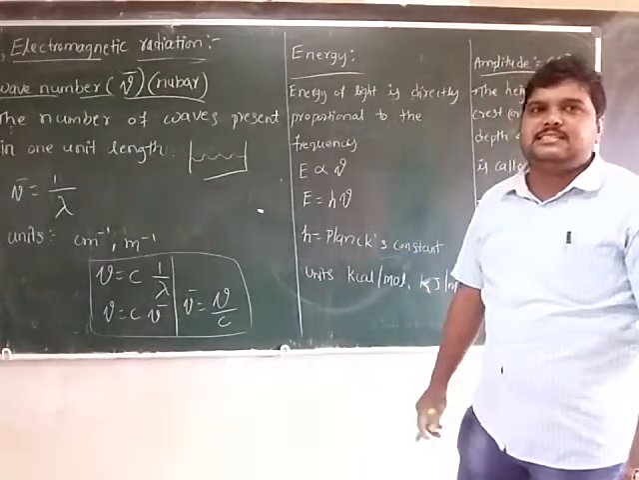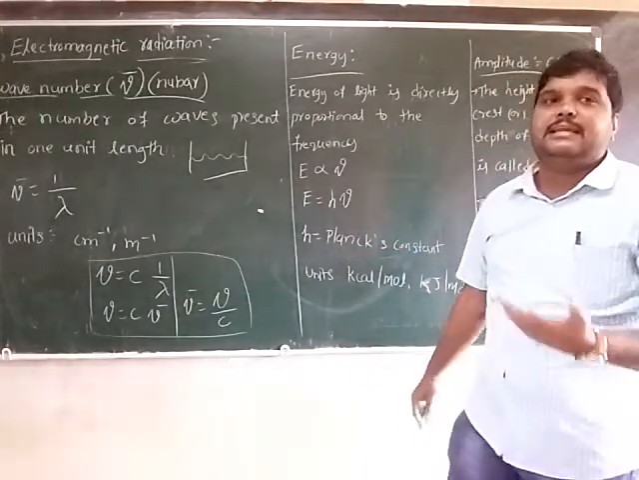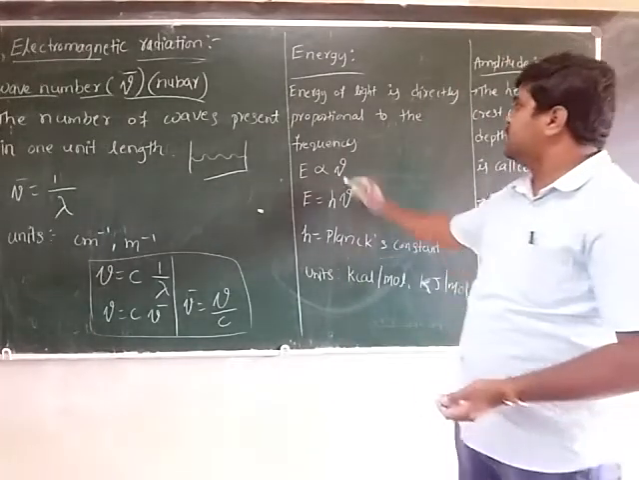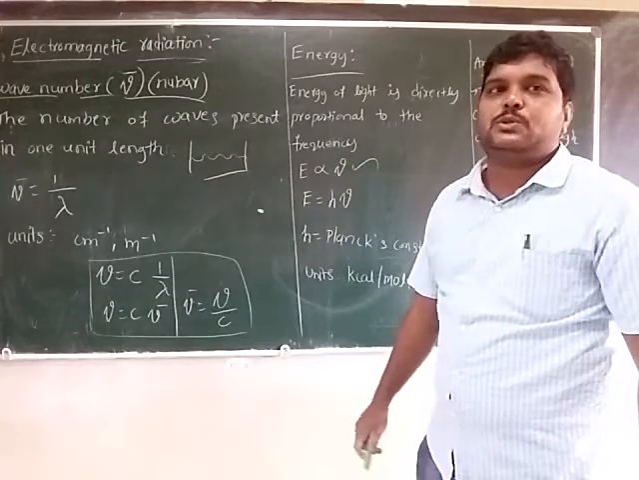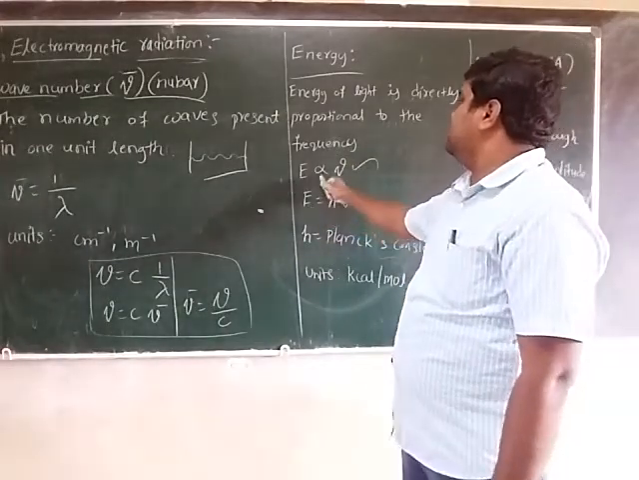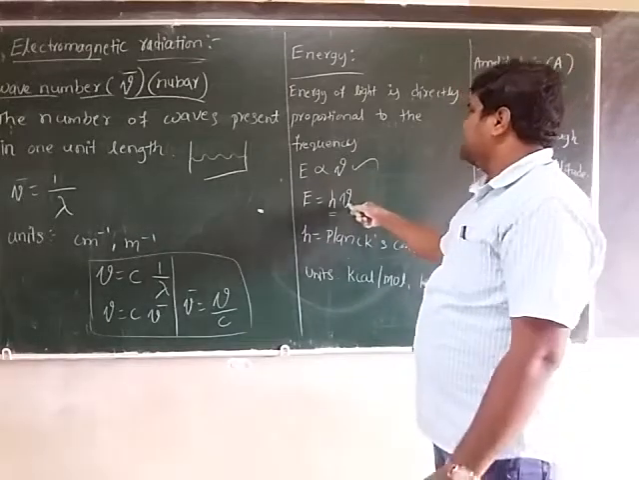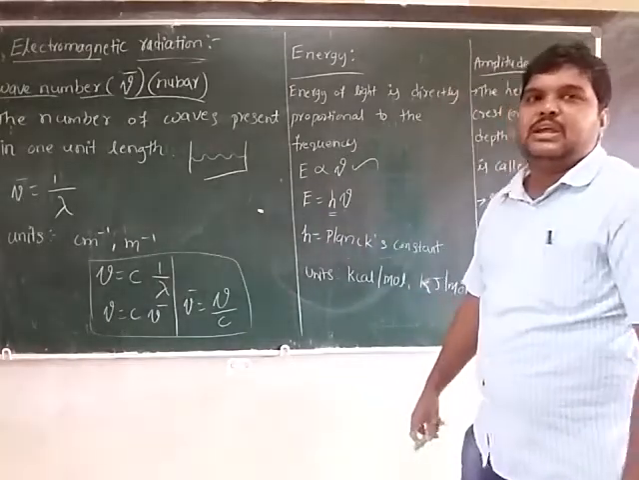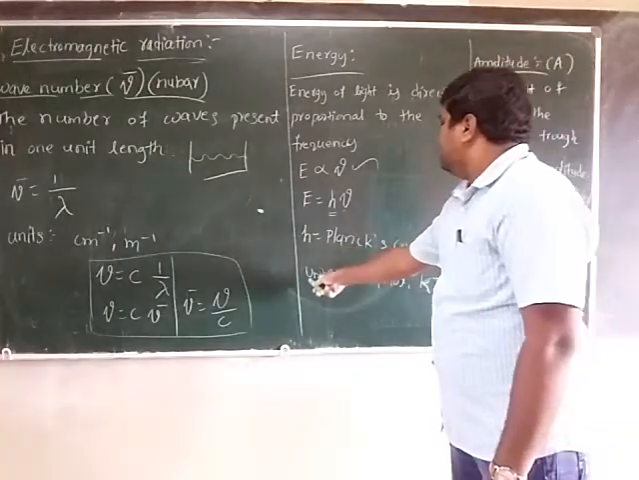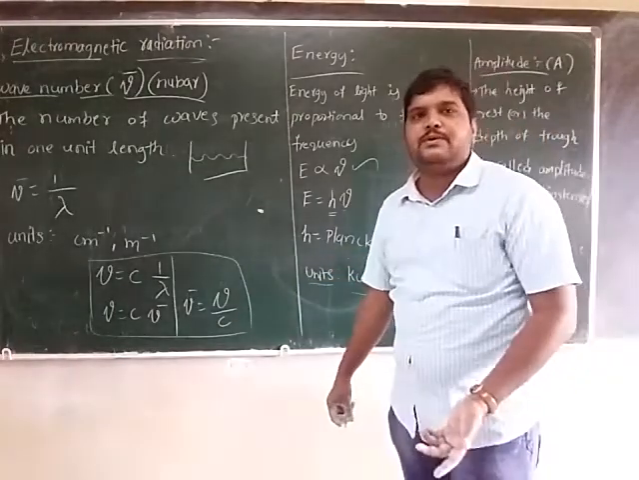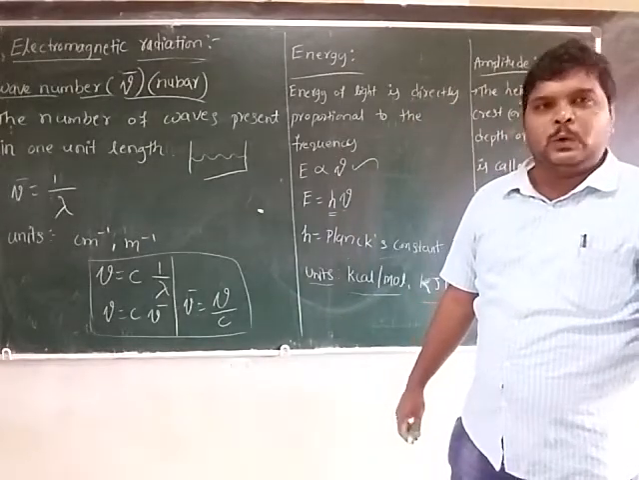Let's come to the energy. Energy of light is directly proportional to the frequency. E is equal to h nu, where h is Planck's constant and nu is the frequency. Now the units are kilocalorie per mole, kilojoule per mole. What are the SI units? Joule per mole.